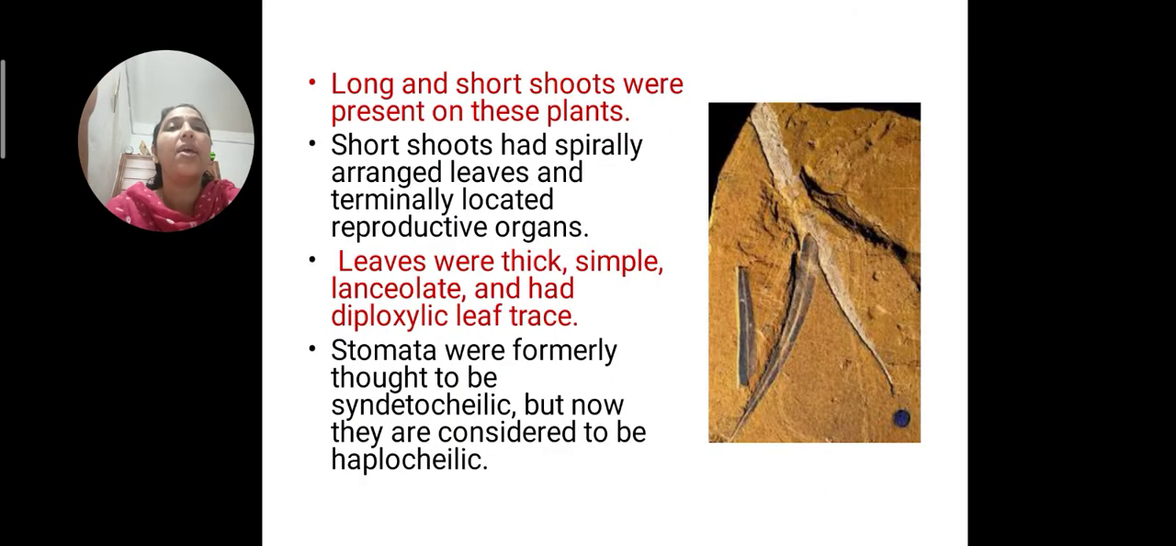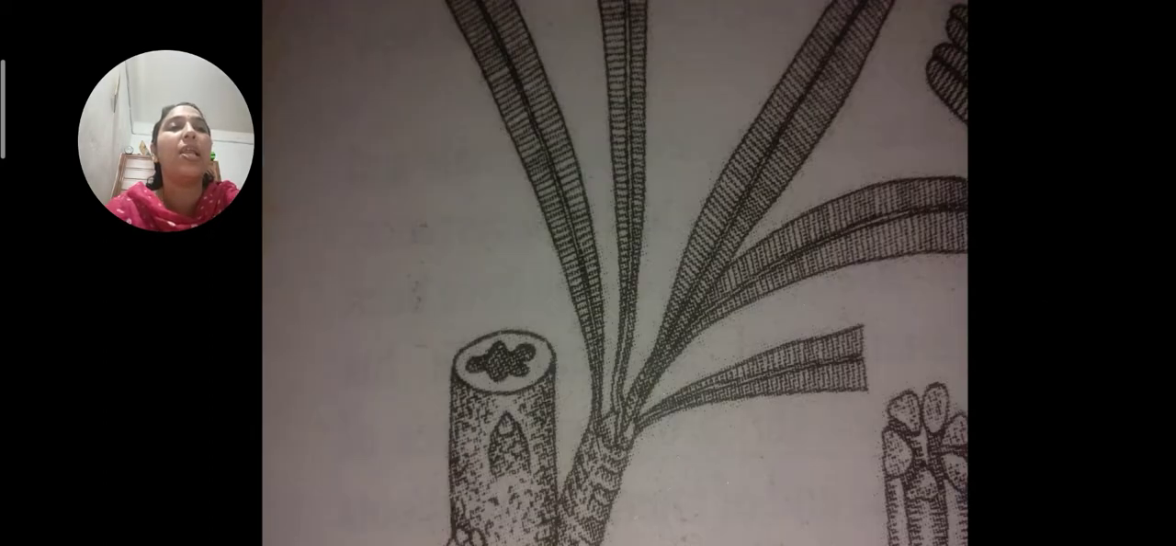Clear? Okay. So the important significant characters are the 5 xylem groups, wood, and long shoots and dwarf shoots are present. In this respect, it resembles Coniferales. The short shoot has spirally arranged leaves, and the reproductive organs have a mulberry fruit-like appearance. Its leaves are thick, simple and lanceolate. You can see in the picture the fossil leaf, and diplocyclic like our cycads. And stomata are also present, and they are haplocheilic stomata.